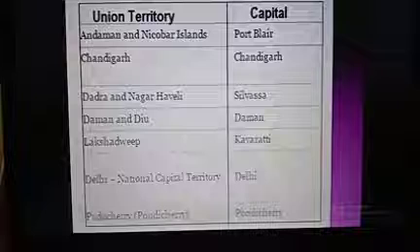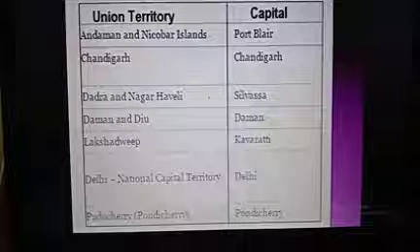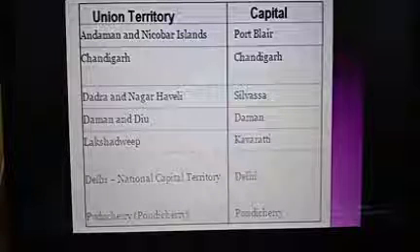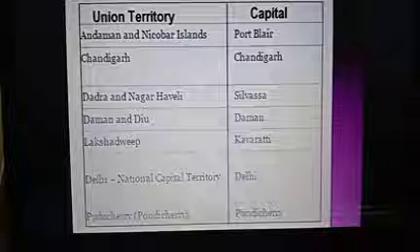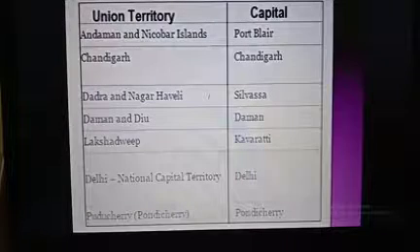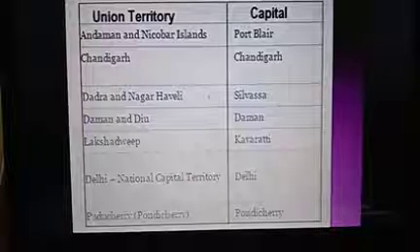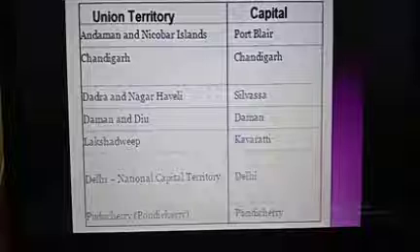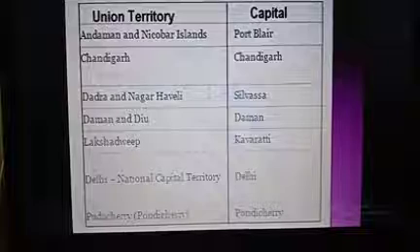Jammu and Kashmir is now a union territory with its own legislature, similar to how Pondicherry and Delhi are administered. It will be a self-administered government with a legislative government. So here, students, you can know that we have 28 states and 8 union territories.